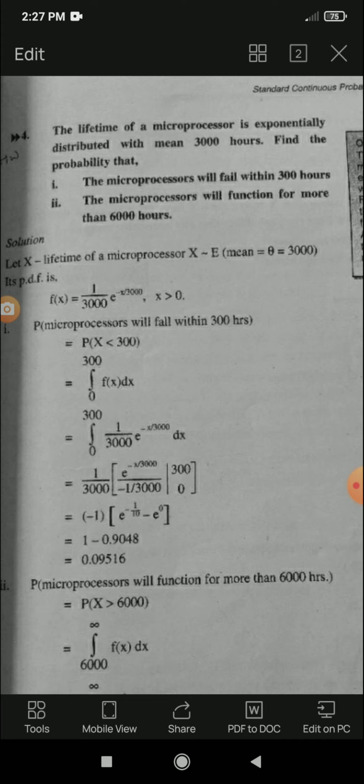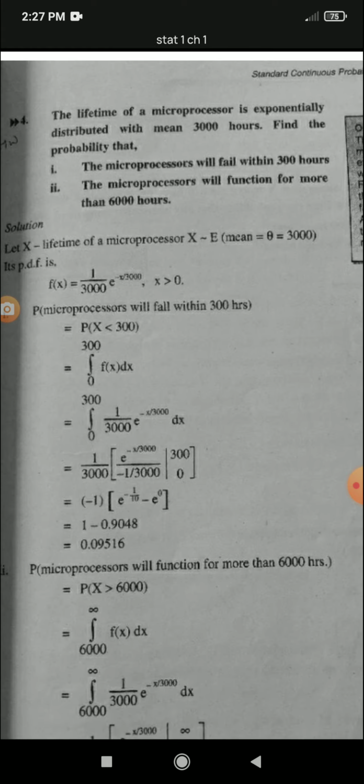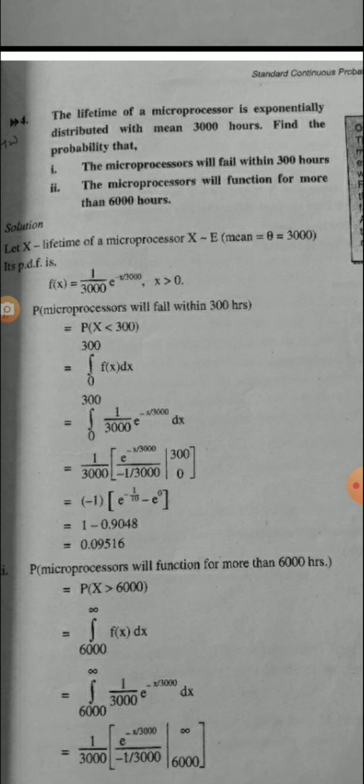Find the probability that microprocessors will fail within 300 hours and the probability that the microprocessor will function for more than 6000 hours.